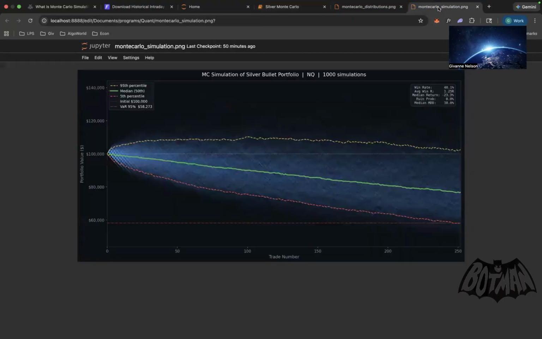Okay. Now let's get to the actual chart. So this is the simulation. These are all the 1,000 paths, how all of them fared out. The white line in the middle is the starting balance of $100,000. As you can see, the green line is the median value. The yellow line is the top 95 percentile. The red line is the lowest 95 percentile. So you can see based on the start value,